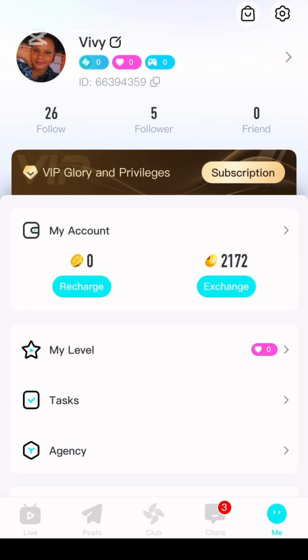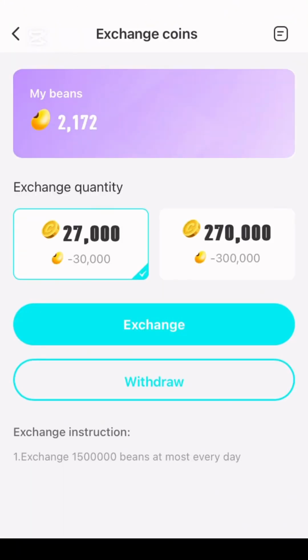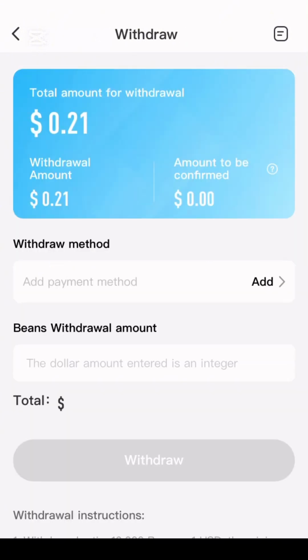And if you have any other question, you can recharge to this place where it says recharge. You can use your bins, your income. You can use your income right now, like this 2000, and exchange it to your coins. Okay, but I don't want to exchange my bins to coins. So if I tap on withdraw, you see the bins I've made so far is $0.21.